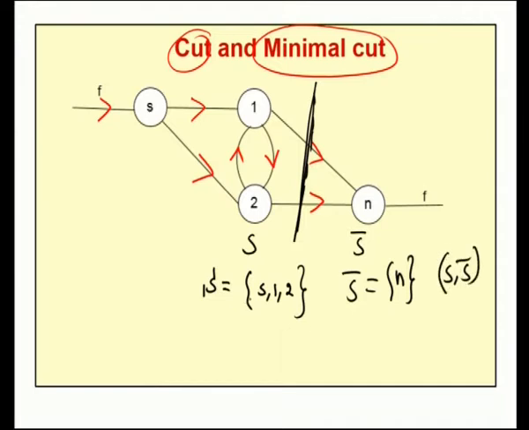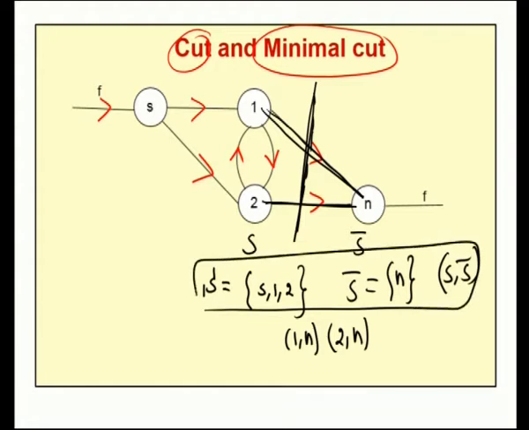Now, the associated arcs in this cut: S to N is not possible, because there is no arc from S to N, whereas 1 to N we can associate, since there is an arc between node 1 and N. Similarly, one more associated arc is 2 to N. Here the first node is in the set S and the second node is in the set S bar.